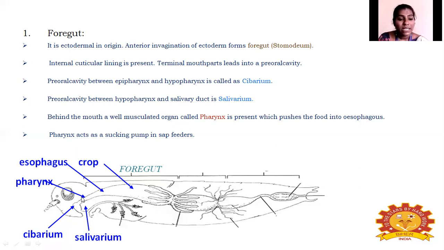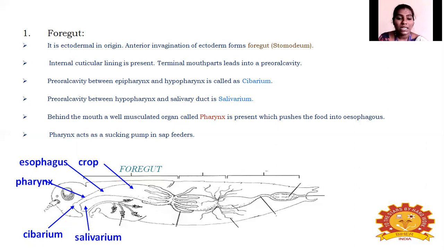Then, about the pharynx, the important point is that the pharynx is present both in solid feeders and liquid feeders, which you can also call sap feeders. So it acts as a passing junction in solid feeders. At the same time, it acts as a sucking pump in sap feeders. Sucking pump means it helps liquid feeders like aphids or mealybugs, which suck juice or sap from the plant or host. So it helps to suck the juice from the host, and it acts as a sucking pump in sap feeders.